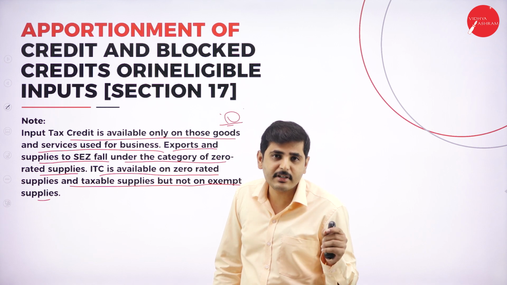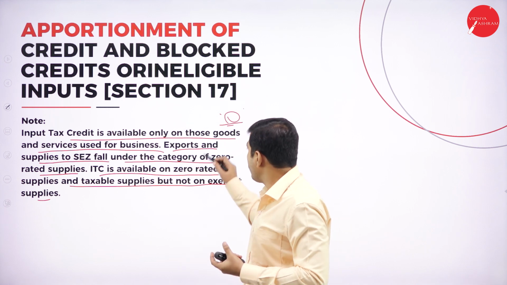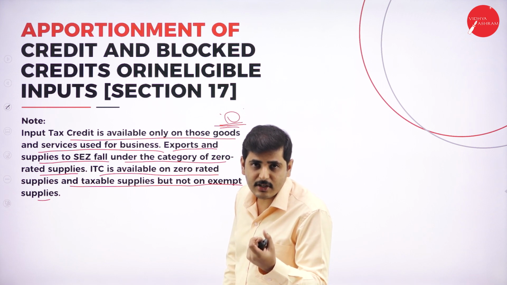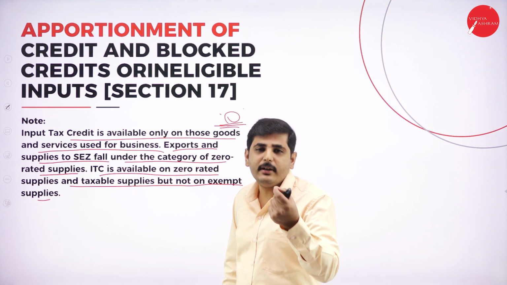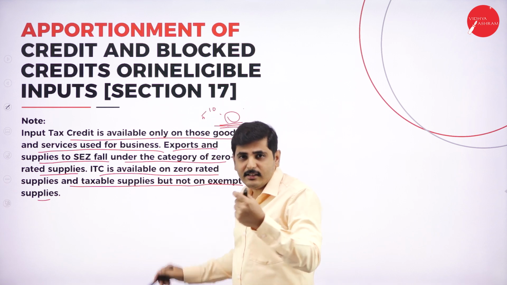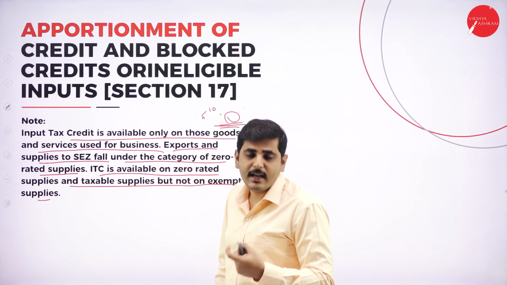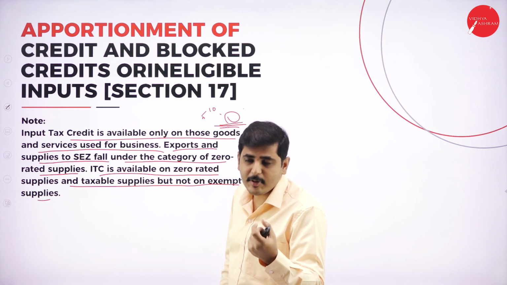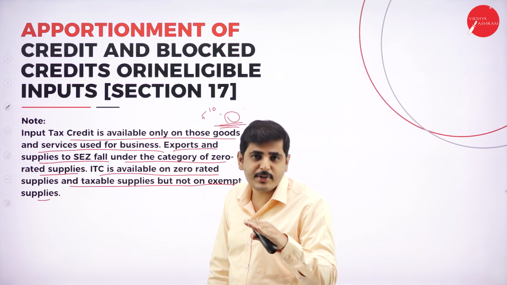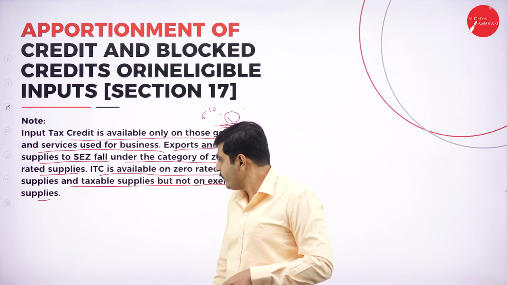It is not exemption. It is zero rated. That means the government has reduced the tax to the extent of zero. There is no tax. One day in future, the government may increase the tax to 5 to 10%. Then you have to pay the taxes, and whatever taxes you paid for the business purpose, you can claim the ITC. Exemption means it is completely exempt. It will not come under tax purview.